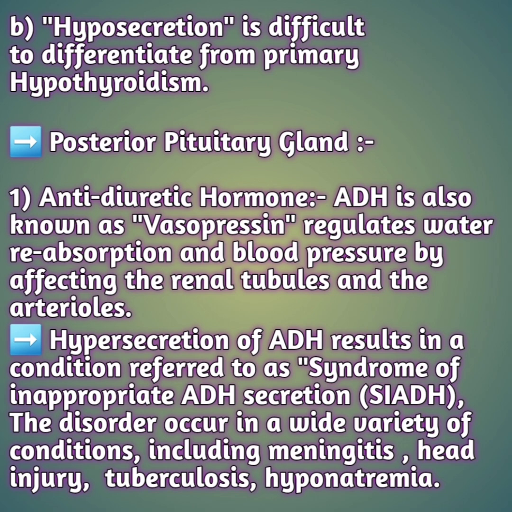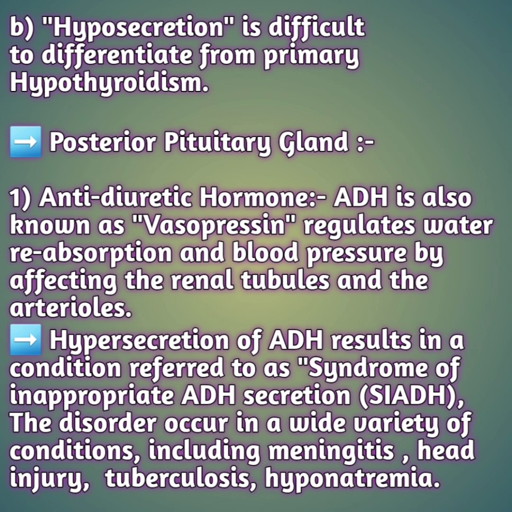Coming to your posterior gland, that is antidiuretic hormone. ADH, also known as vasopressin, regulates water reabsorption and blood pressure by affecting the renal tubules and the arterioles. Coming to the hypersecretion, if hypersecretion happens for the antidiuretic hormone, the condition is referred to as syndrome of inappropriate ADH secretion, SIADH. The disorder occurs in a wide variety of conditions including meningitis, head injury, tuberculosis, and hyponatremia.